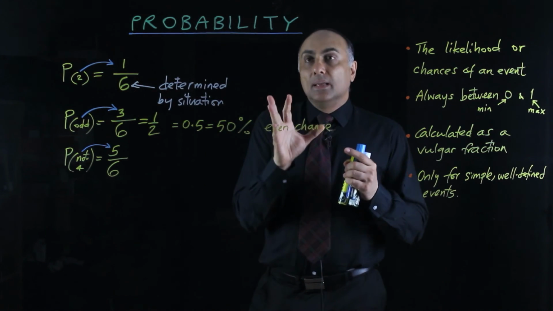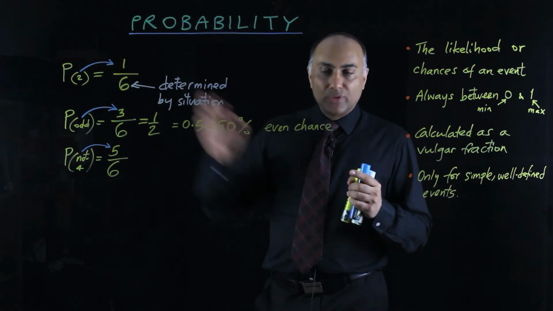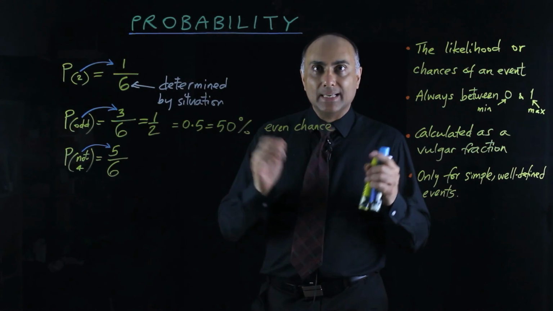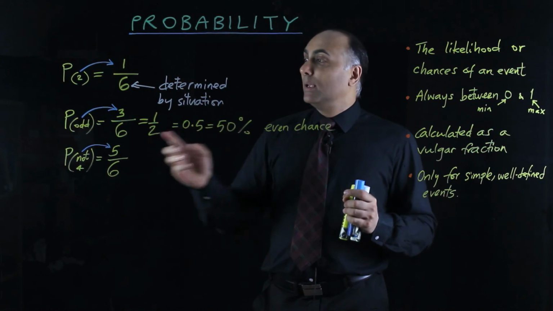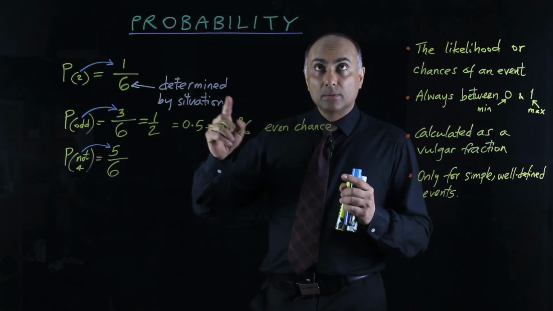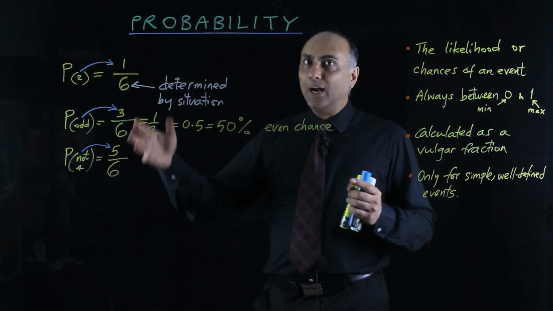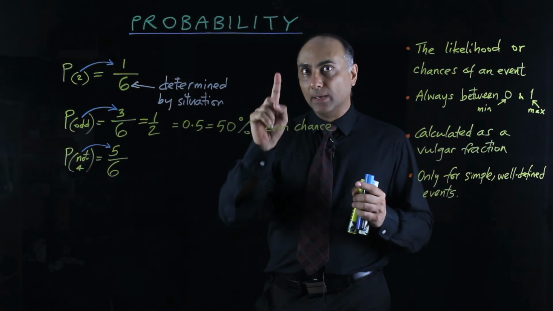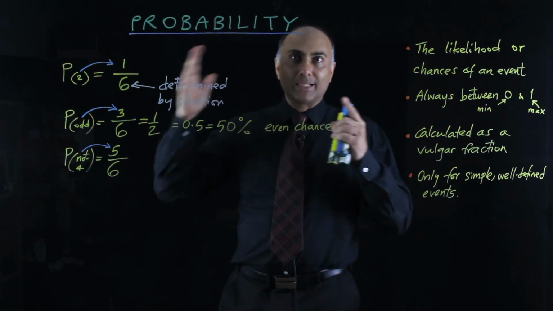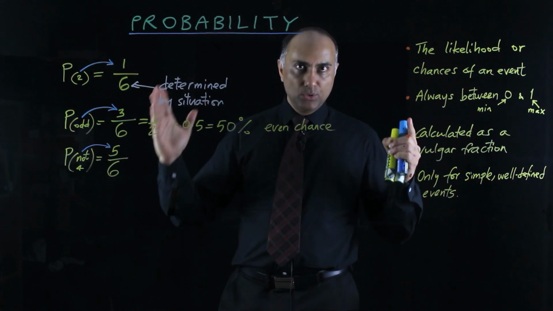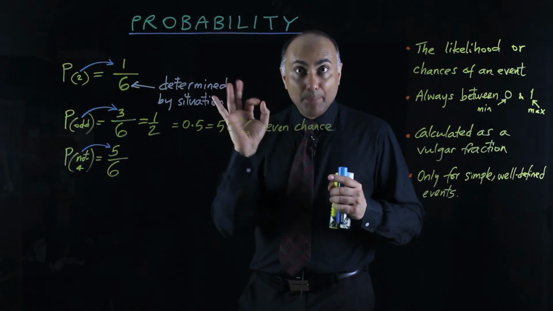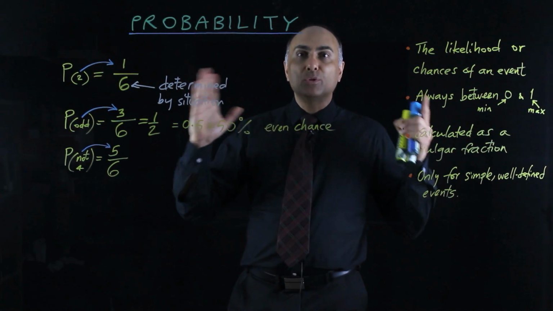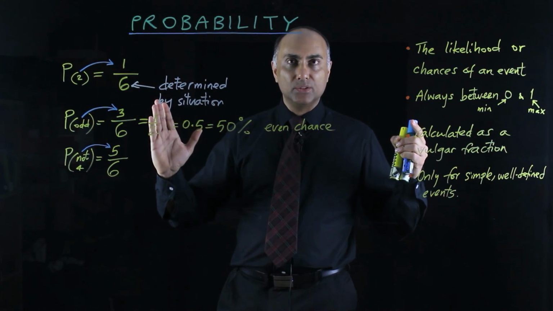Now, supposing we take the opposite extreme, what is the probability when you roll a normal 6-faced die that you get a number between 1 and 6? Well, there are 6 ways that can happen out of 6, so the probability is 1. So the maximum probability of any event is 1. So minimum 0, maximum 1. So all probabilities are from 0 to 1. 0 means it is impossible. 1 means absolutely certain. And most probabilities fall somewhere in between the two extremes.